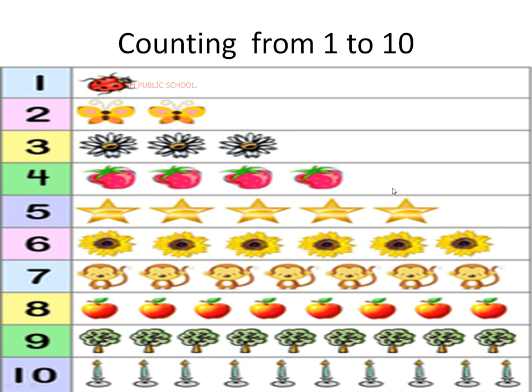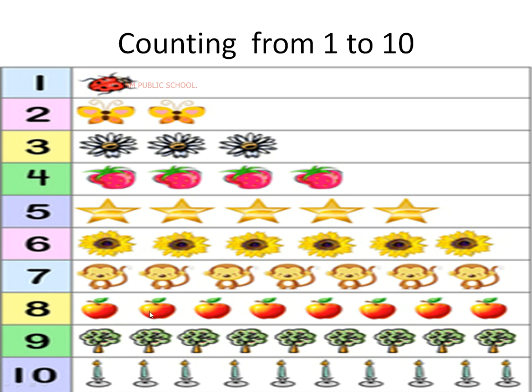Now let us going to count the flower. 1, 2, 3, 4, 5, 6. Very good. How many flowers are there? 6 flowers. Now we are going to count the monkeys. Right? 1, 2, 3, 4, 5, 6, 7. How many monkeys? 7 monkeys.